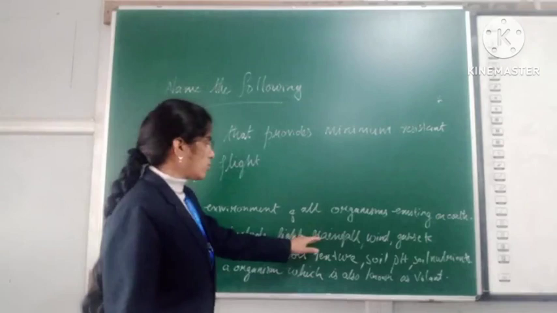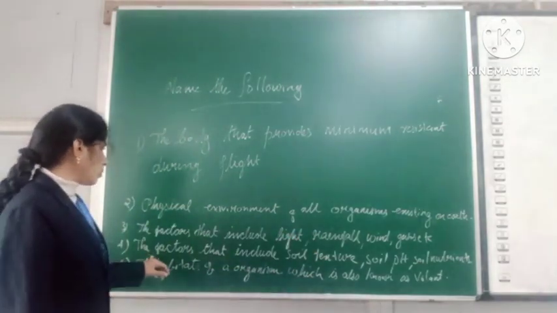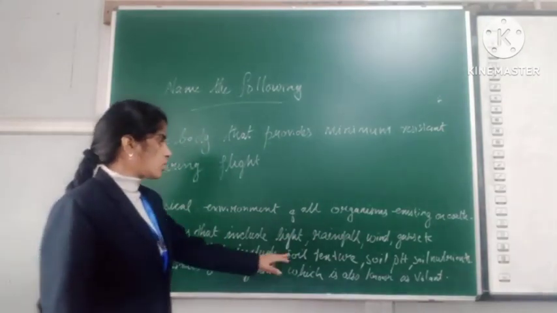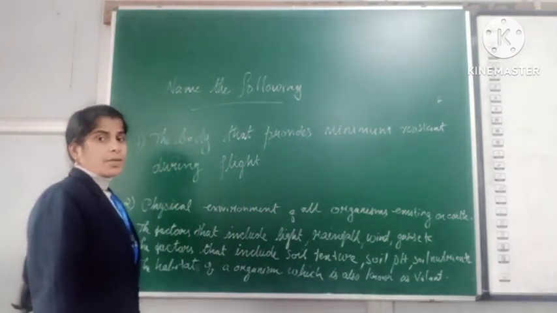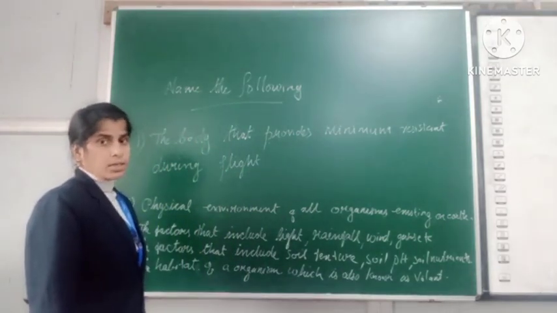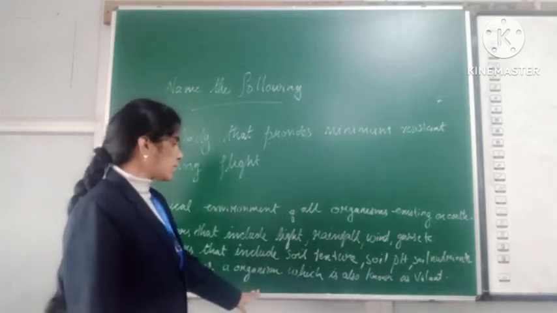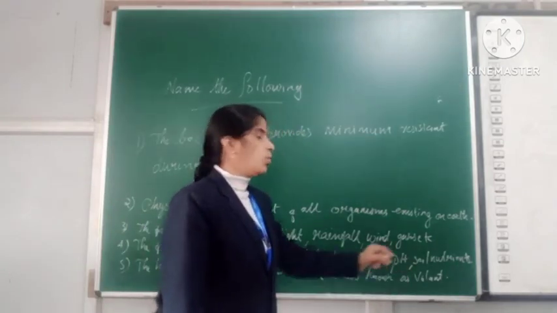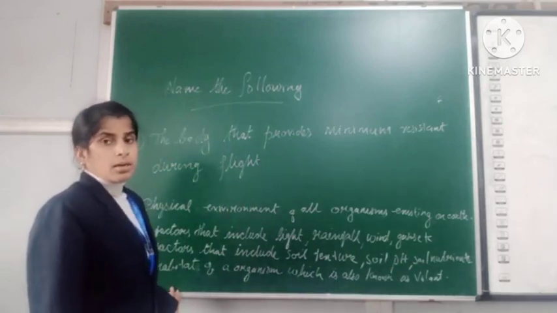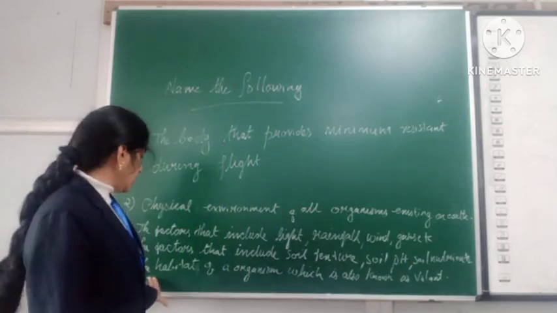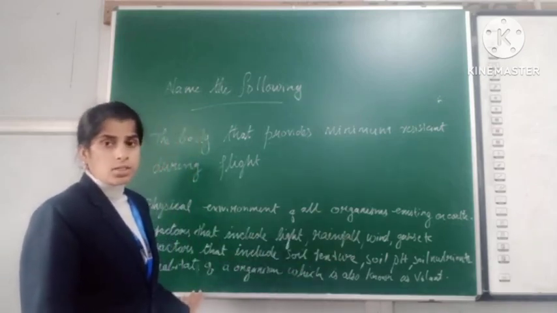We already discussed these, you know it. These factors come under climatic factors. And the fourth question: the factors that include soil texture, soil pH, soil nutrients come under which one? Edaphic factors. And fifth one: the habitat of an organism, which is also known as volant. That is which habitat? Aerial habitat.